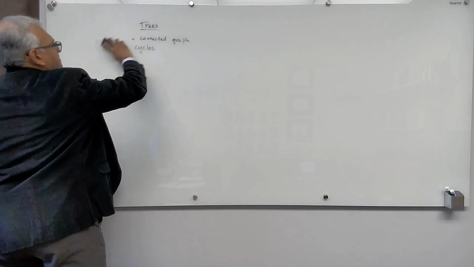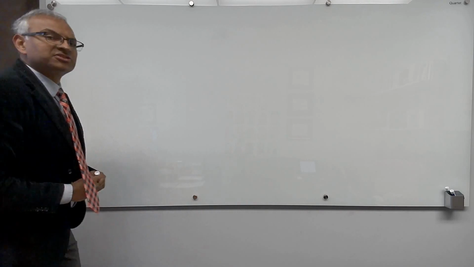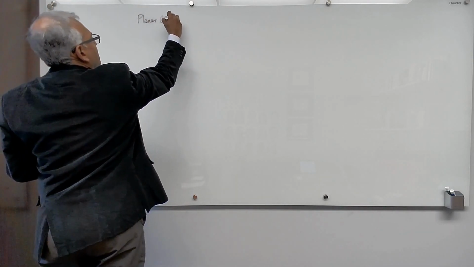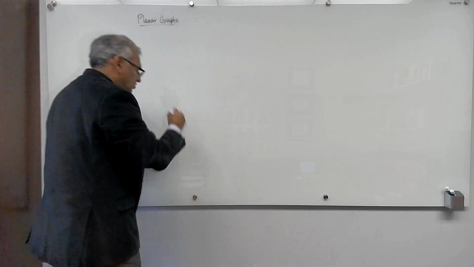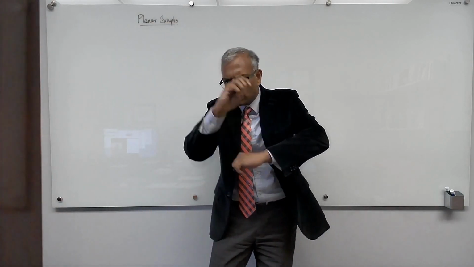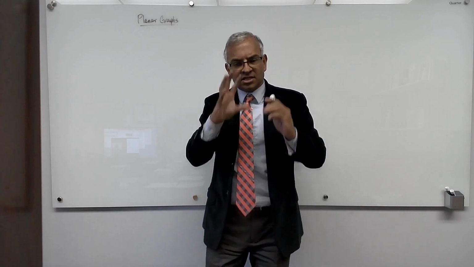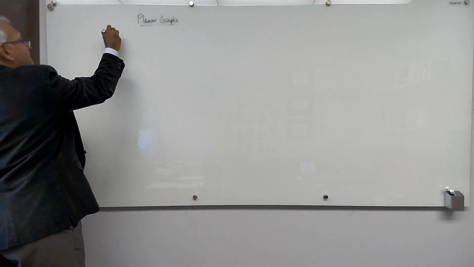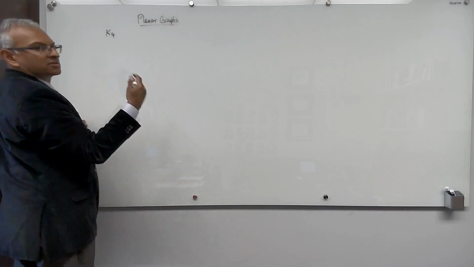Planar graphs. Okay, so let's take a situation where you have 4 friends. They're all friends with each other. So we say that's a clique, and since there are 4 of them, that's the clique of size 4, K4. And let's see how we could draw this arrangement of friends.